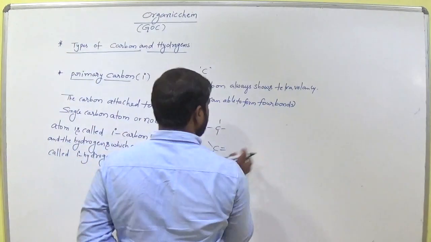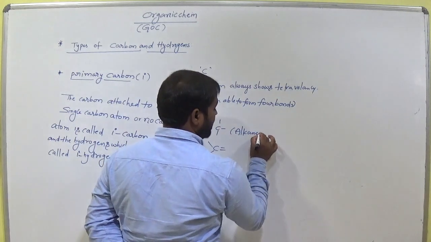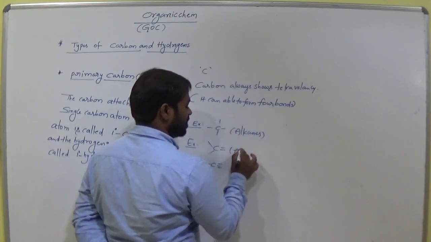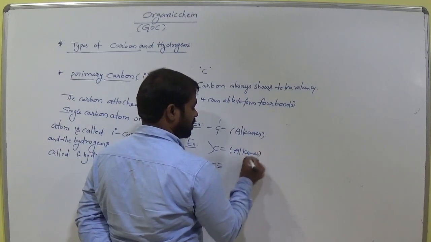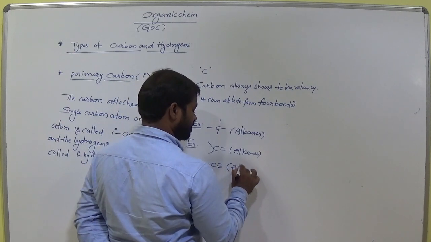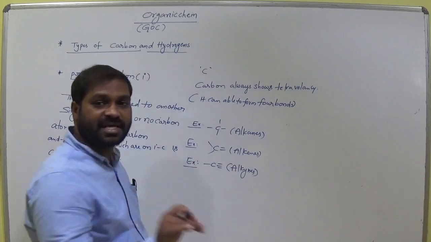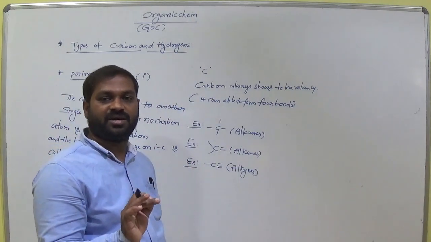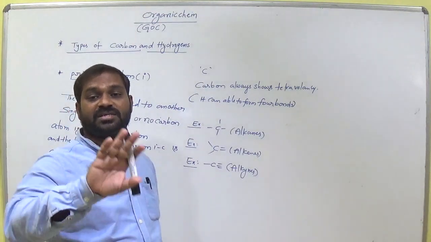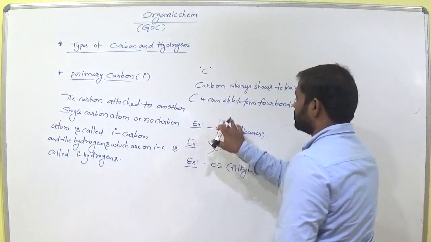So if all are single bonds, then we call it alkanes. Already we discussed this. If there is at least one double bond, that is called alkenes. At least one triple bond, that is alkynes. Wherever the carbon is present in organic compounds, it must satisfy tetravalency, that means 4 bonds around it. Remember this.